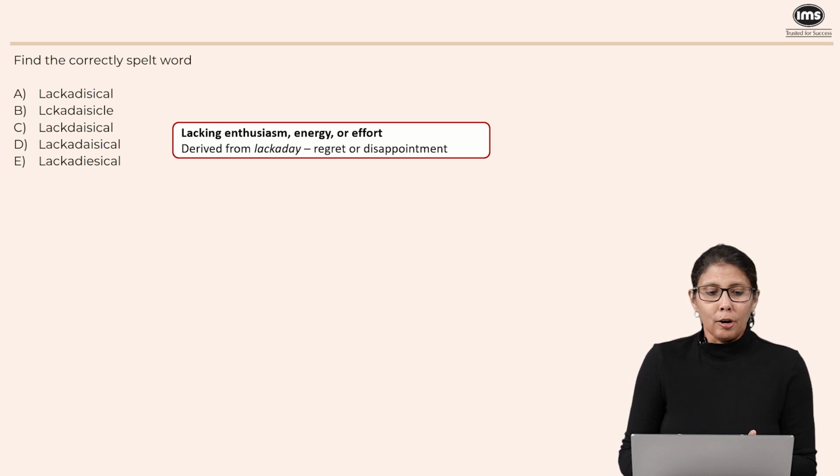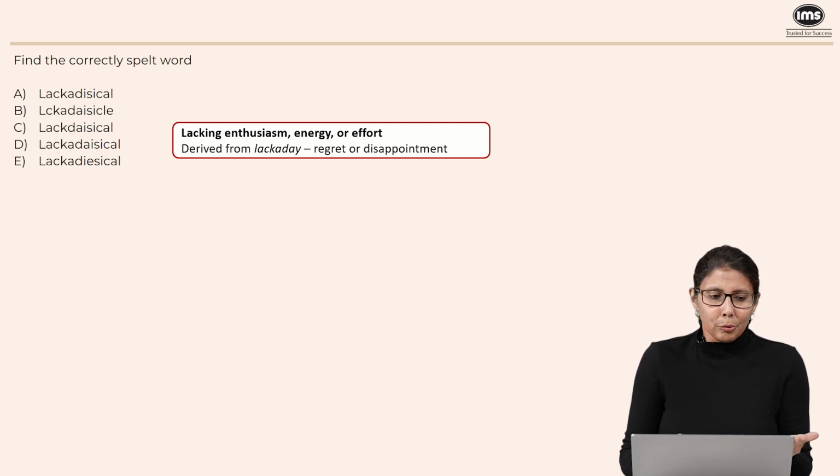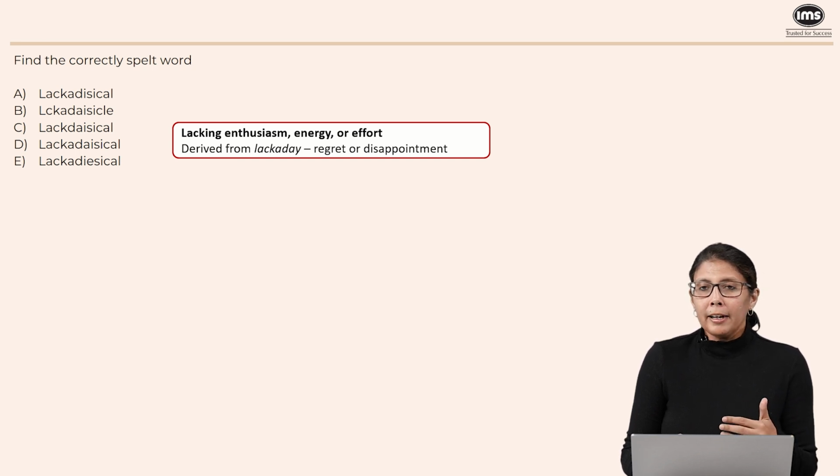So, let's take a look at our options. We have to have an A after lack, right? So, as far as I can see, option A starts off well, but I would probably pronounce it lackadaisical. So, that's not going to work. B is spelled wrongly from the beginning. There is no A after L. So, there's no way to really pronounce this word. C, lack is fine, but after that, we need to say a-daisical, lack-a-day. So, there is an A missing.